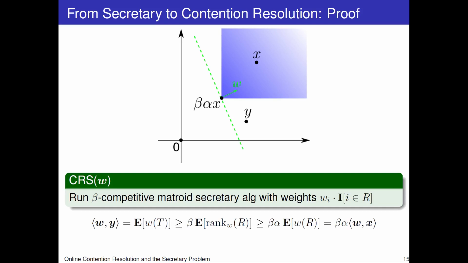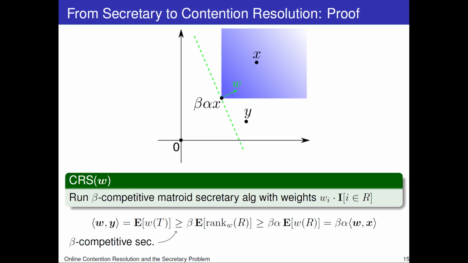So we can now prove that y is above this hyperplane with one line. So here's the derivation. These equalities are by definition and by the linearity of expectations. The first inequality is because we're using a beta competitive secretary algorithm.